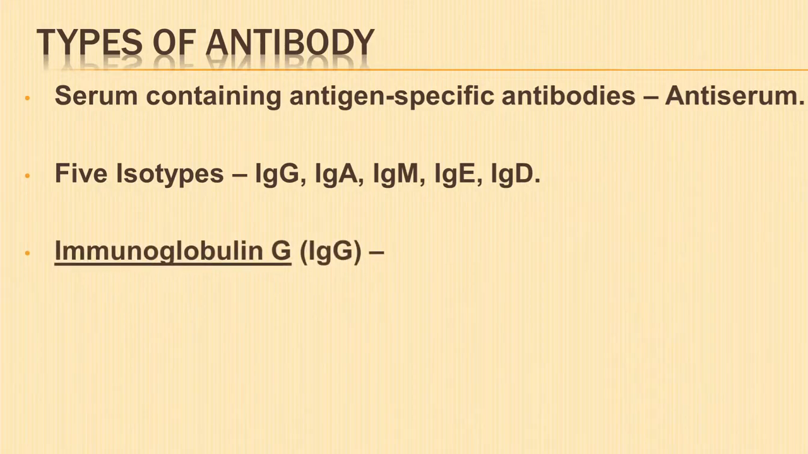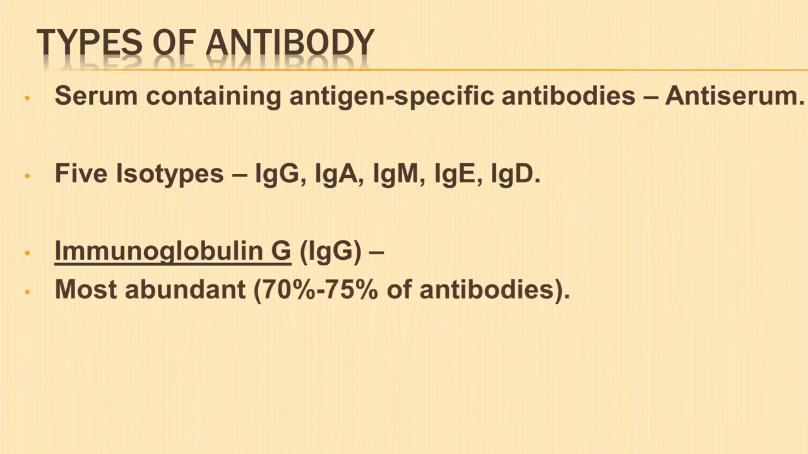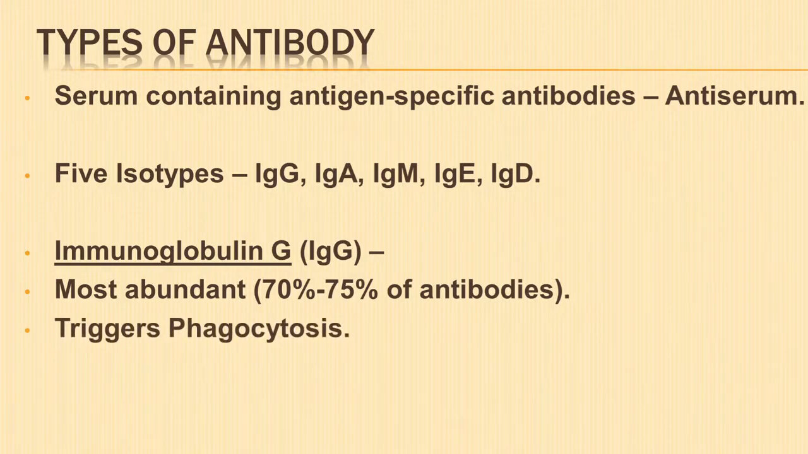Immunoglobulin G is the most abundant of human immunoglobulins or antibodies and is the main component, that is 70 to 75% of the humoral immune system. It triggers phagocytosis to destroy foreign particles.